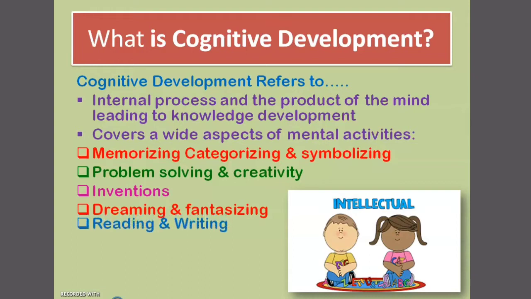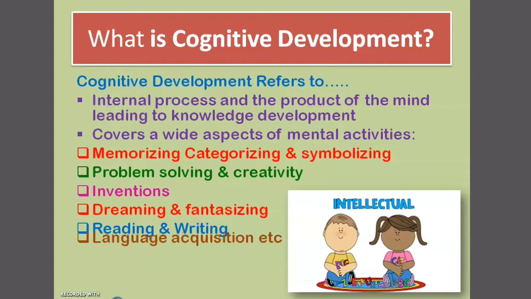Next one is reading and writing. Reading and writing is also a cognitive development process. So it is proved that cognition and language have a relation. That means without language, cognitive development will not happen. Next one is language acquisition. Language is acquired on the basis of cognition. It has an opposite relation also. Language develops cognition and the cognitive aspect is related to language.